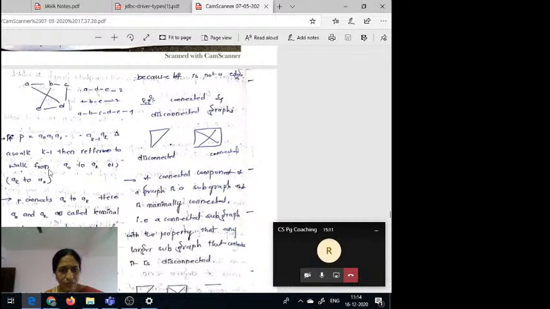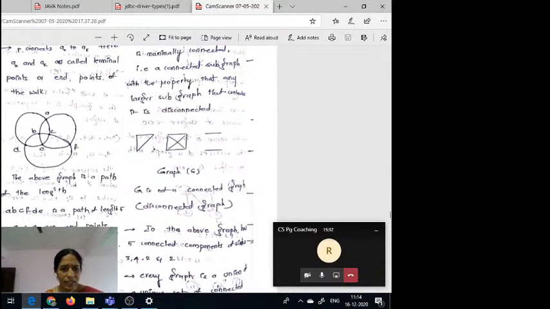Then it refers to a walk from A0 to AK or AK to A0. So here P connects A0 to AK. Here A0 and AK are called terminal points. These terminal points are nothing but end points. So this is the initial point and this is a terminal point.